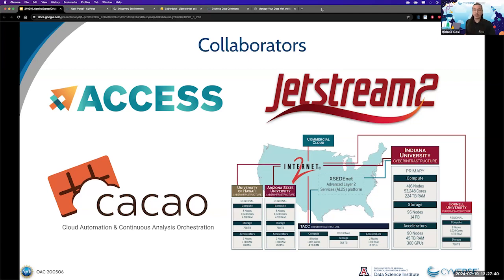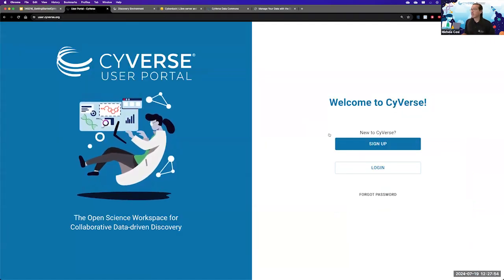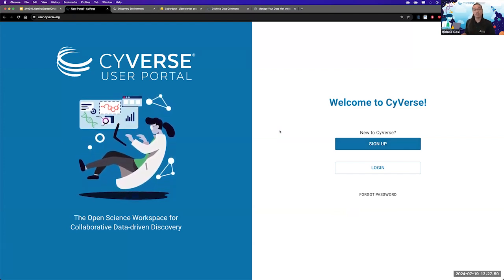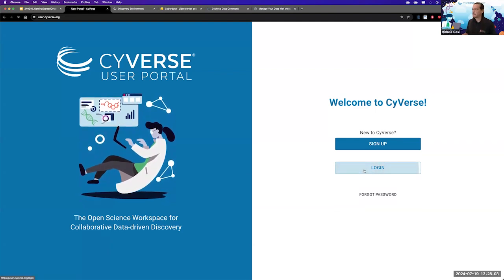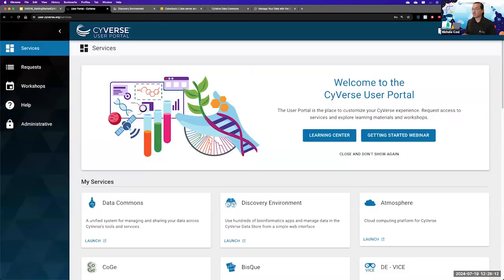With all of this said, I am now going to shift gears and show you how you can go from creating an account all the way to using CyVerse. As mentioned a moment ago, please go to user.cyverse.org and click on that sign up button using your edu account. If you already do have a CyVerse account, feel free to then log in. I am logging in right now into the user portal.